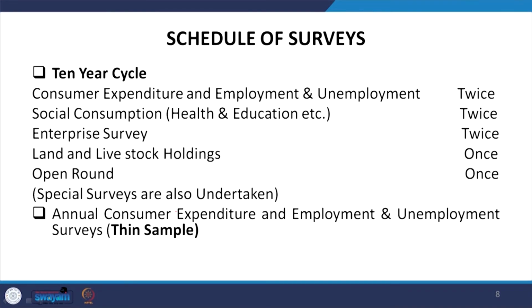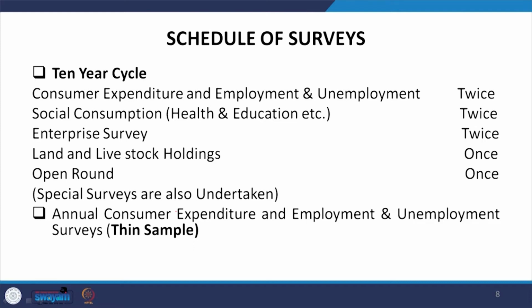In the 10-year cycle there are some with double occurrence and some with single occurrence. What I wanted to mention here is that in the 10-year cycle, consumer expenditure and employment and unemployment surveys were conducted in India twice. So the survey is done two times in every 10-year cycle.